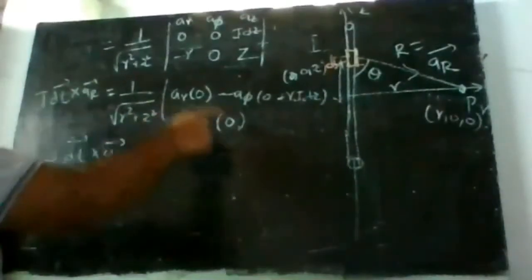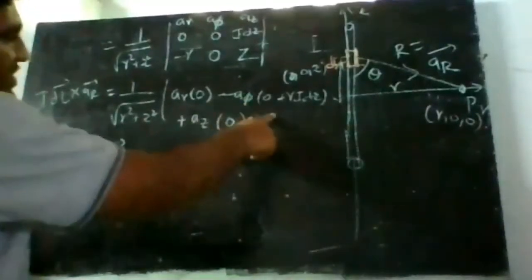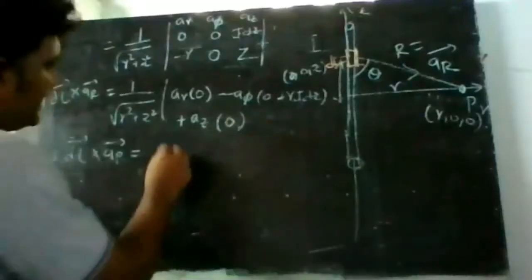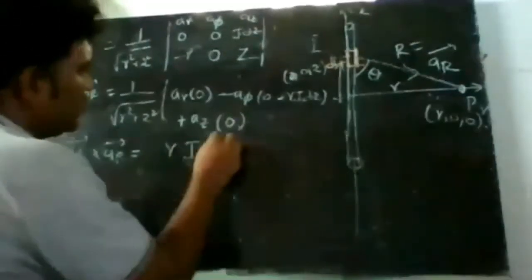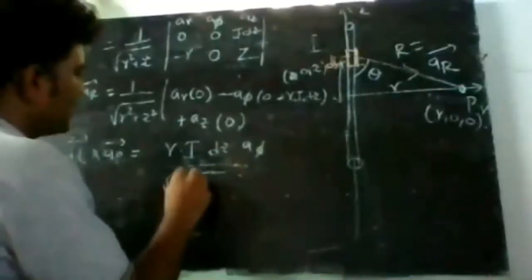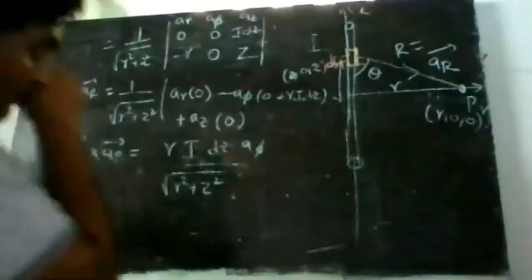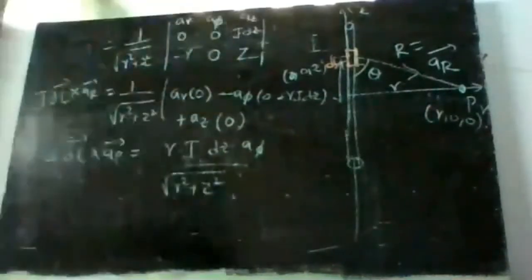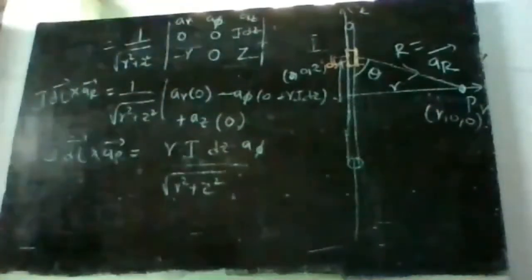First term is 0, second term is this, third term is 0. So only this term: R into I into dz A phi divided by root of R square plus Z square. Okay, correct. Now this is IDL bar cross AR bar.